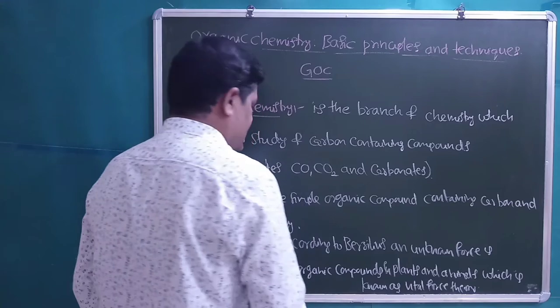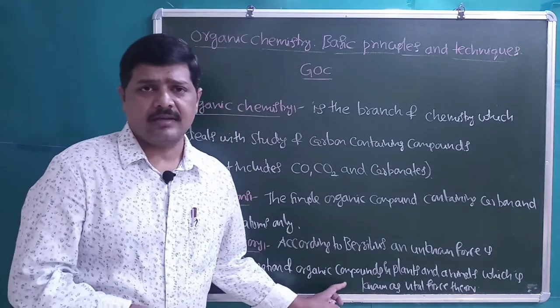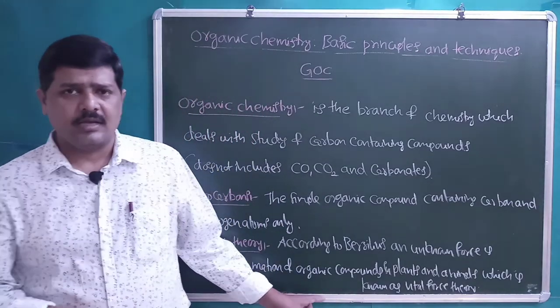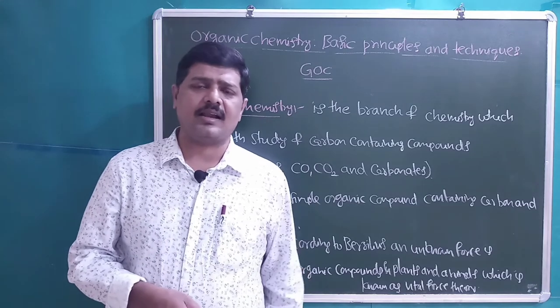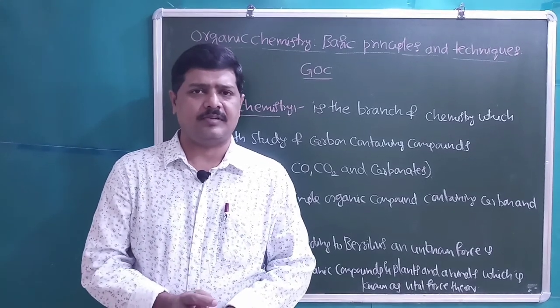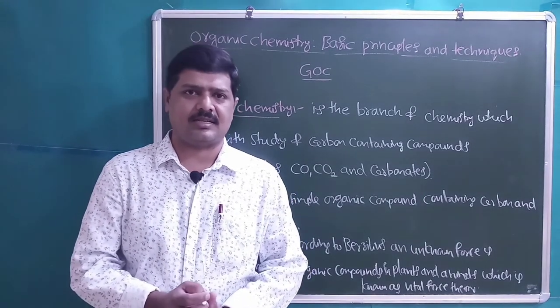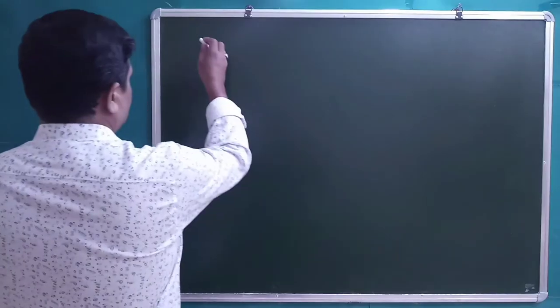But it was disproved for the first time by a scientist called Wohler. He prepared urea, an organic compound, in the laboratory for the first time. Let us discuss that reaction now.